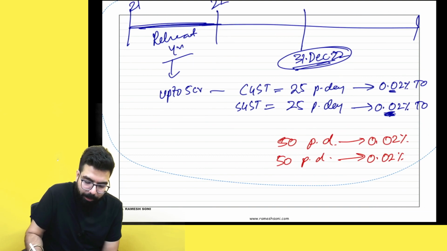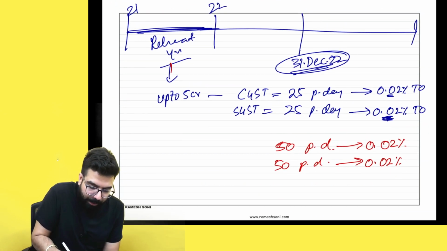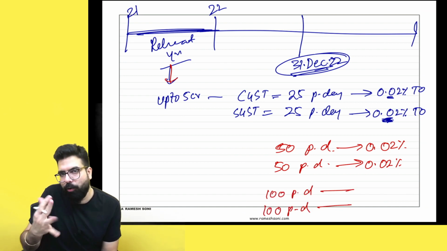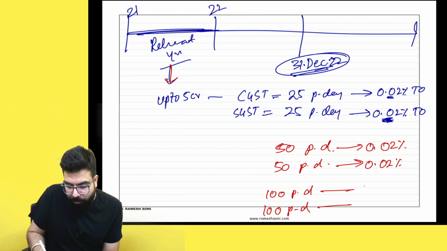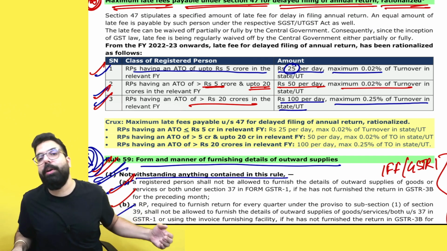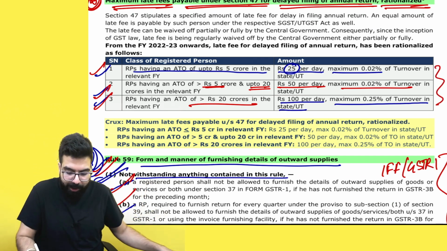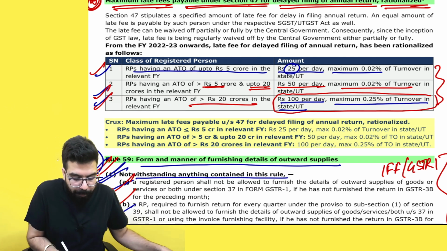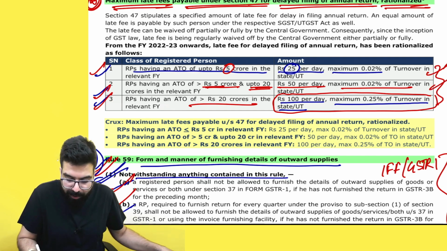They have told simple: if your turnover in the relevant year was more than 20 crore, then it will be 100 rupees per day under CGST, 100 rupees per day under SGST, and here there is no reduction, the same as earlier, 0.25% of the turnover in state or union territory. That's all they have told relating to the late fee for annual return. Late fee has been reduced now. Earlier this was the late fee for all cases, but now for people with turnover up to 5 crore, and greater than 5 crore up to 20 crore, the late fee has been reduced.